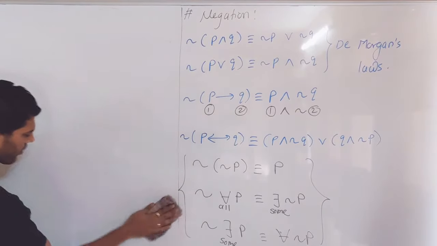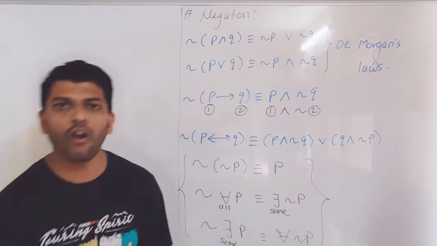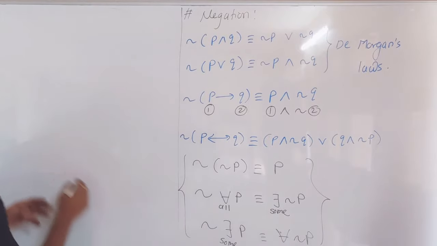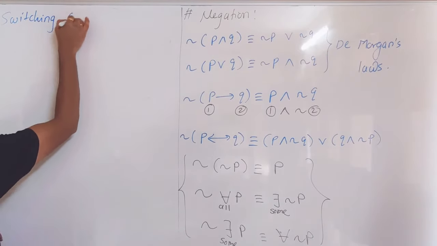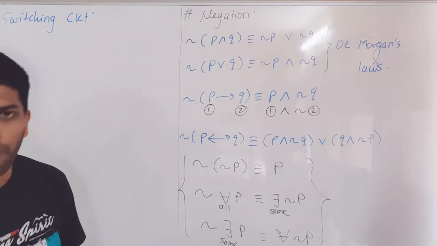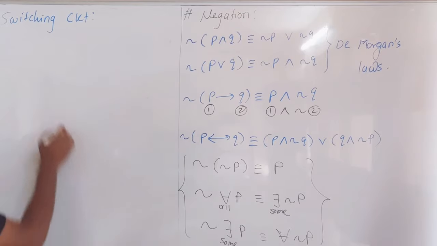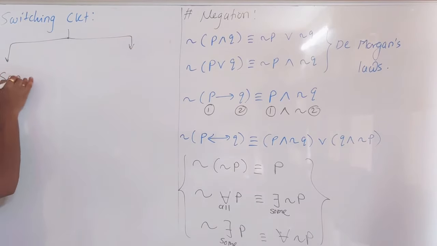Okay, then the last article from this chapter was all about the switching circuit and its simplification. So, application of logic to switching circuit. In switching circuit, you might face two types of arrangements. One is called series arrangement.